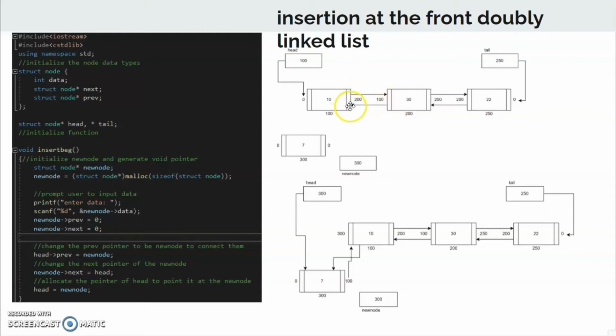So the first contains the next pointer of 200, the second contains the pointer of 100 and the pointer of 250, which is the next one, and the latest one will contain the pointer of 200, which is the previous one. And then we will have the head pointer, which contains the pointer of the first one, and the tail, which contains the pointer of the last node.